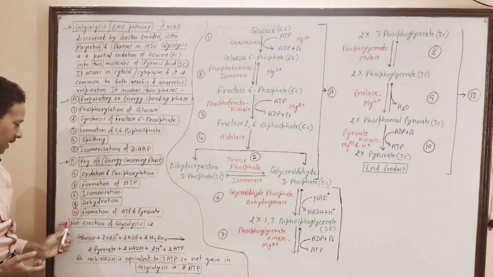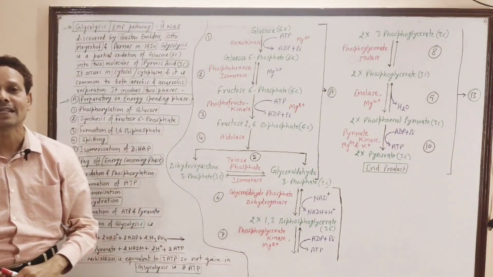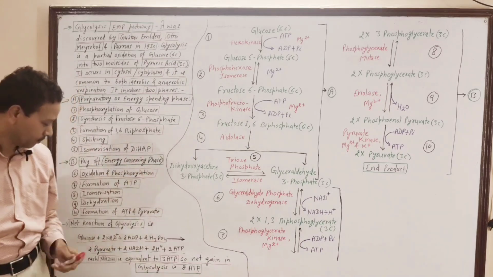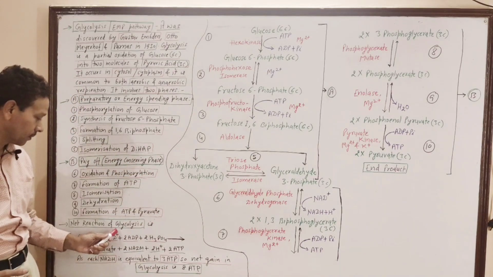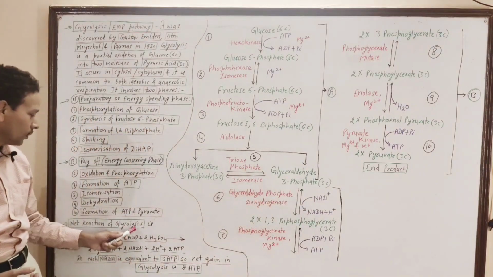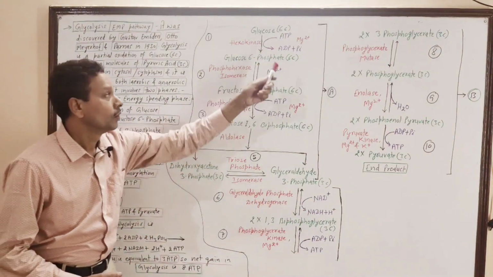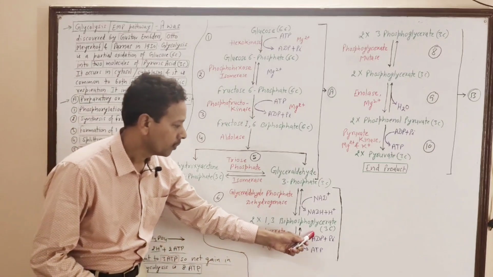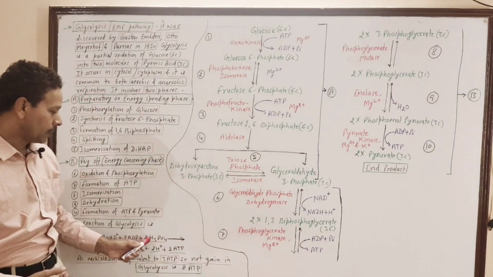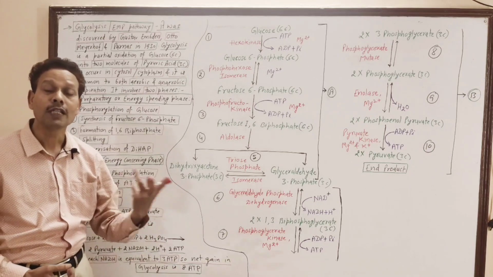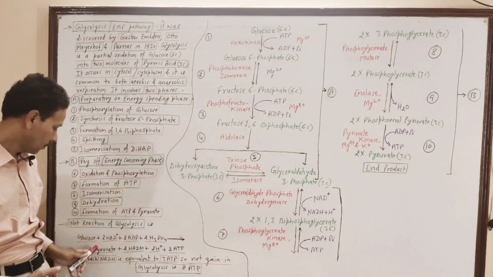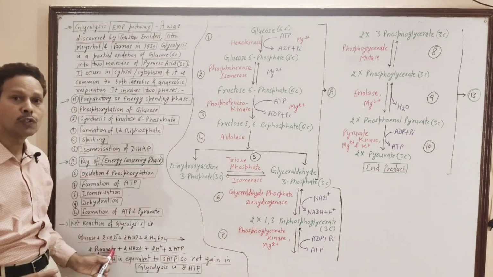This is the net equation of glycolysis. Note down, all students. 1 glucose molecule plus 2 NAD plus 2 ADP plus 2 phosphate molecules, Pi, produce 2 molecules of pyruvate.